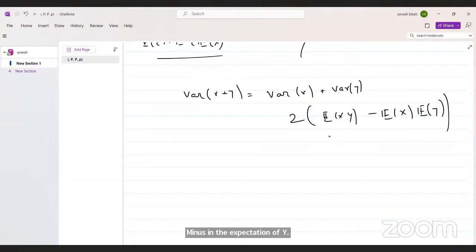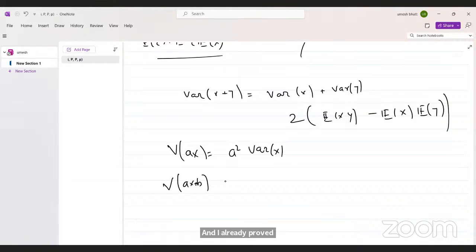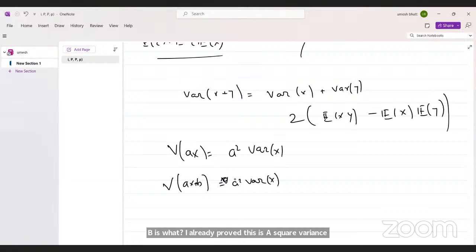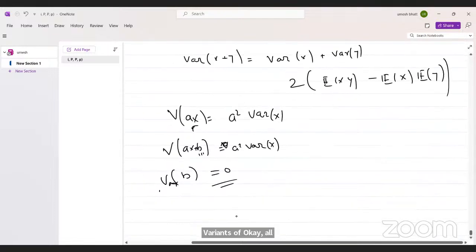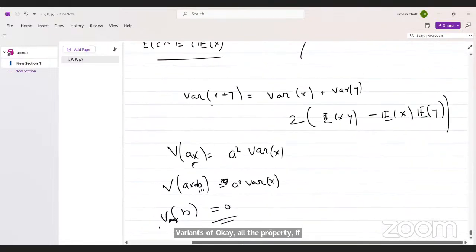Now, variance of ax is what? a square variance of x. You can prove this, and I already proved this. Variance of ax plus b is what? I already proved this is a square variance of x. Now if b is 0, then this will be the same. And variance of b is what? Variance of b is 0. Those are all the properties.